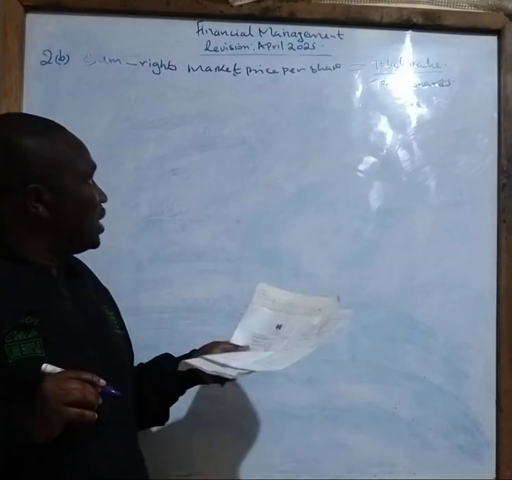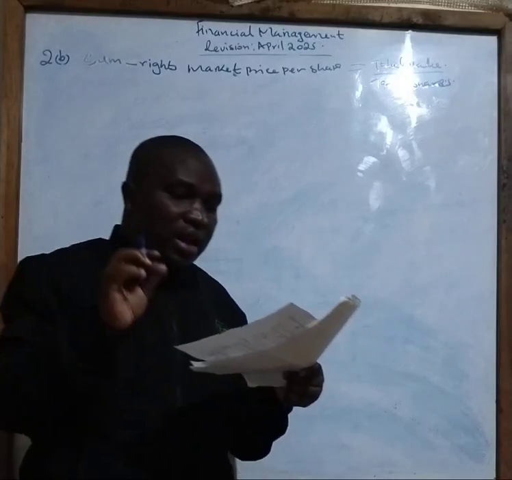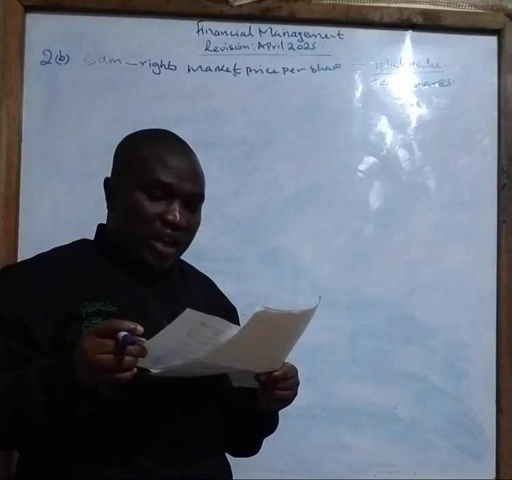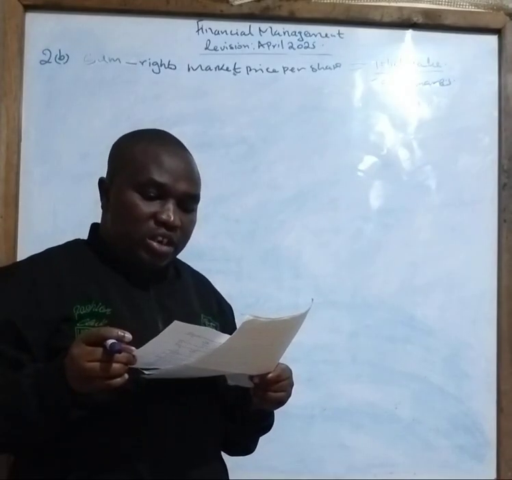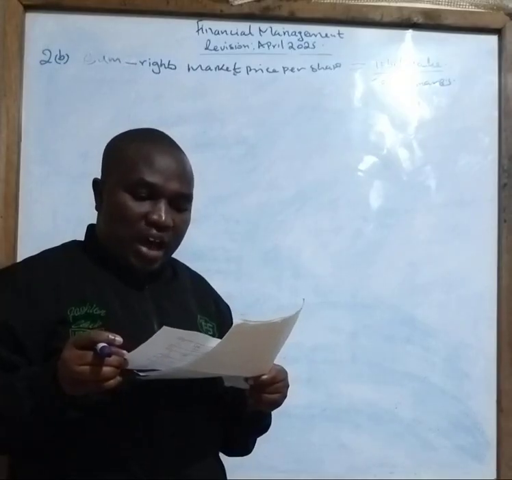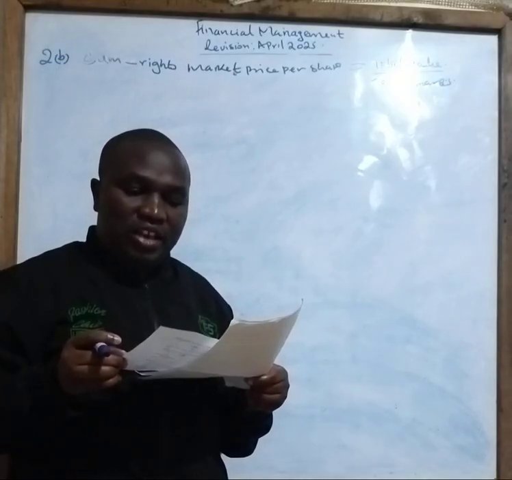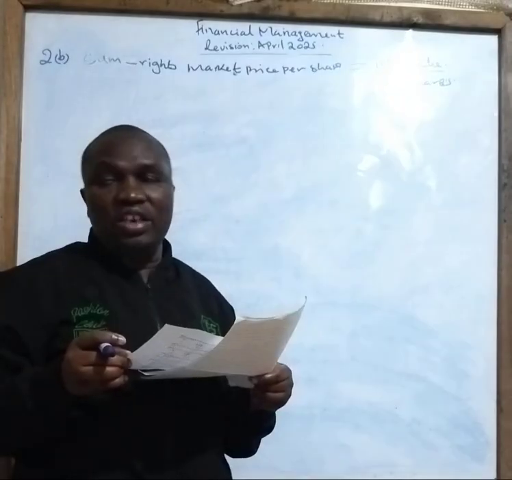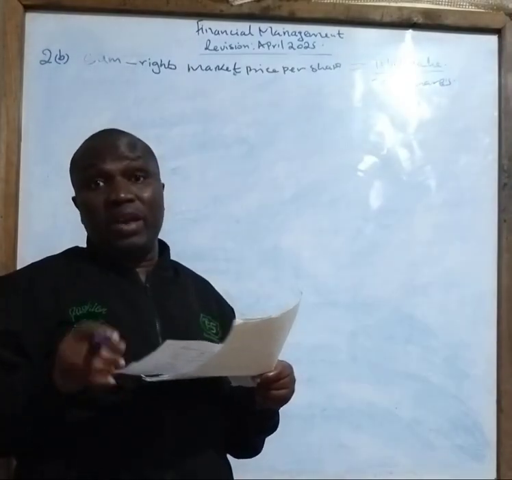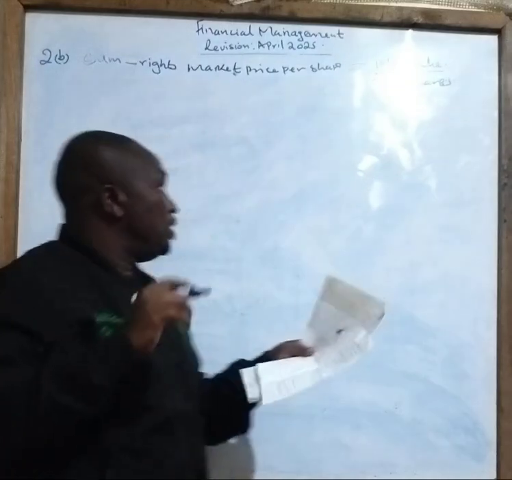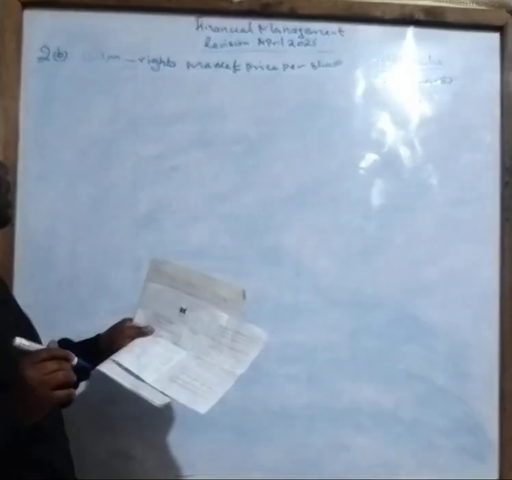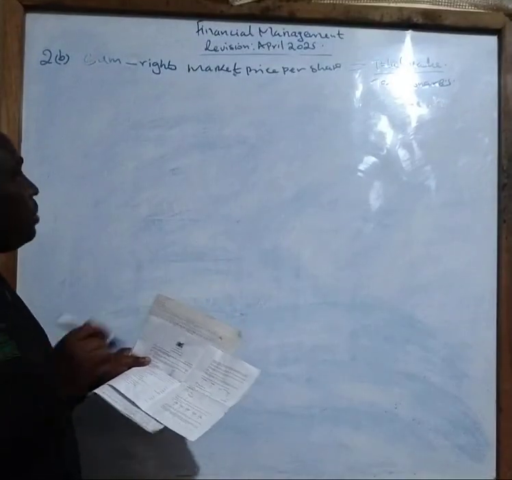Now, once we have done that, we need now to understand every part of the question. They are saying Montage Limited's ordinary shares are currently trading at the security exchange at 30 shillings each. That means that is a market price per share. Now, for that case, let's get the market value at the moment.